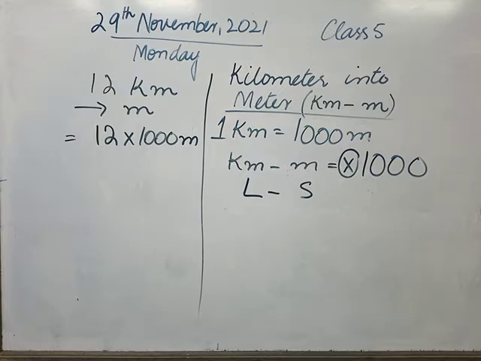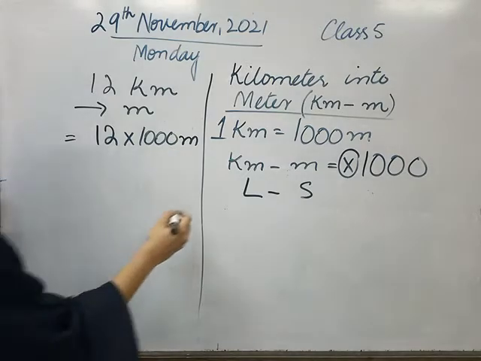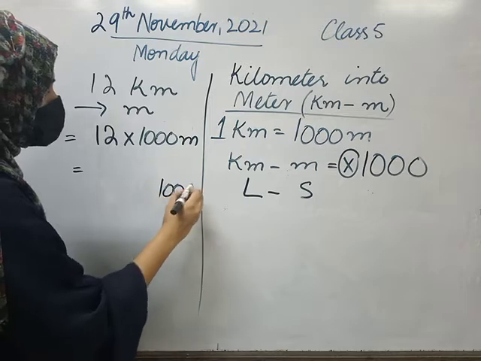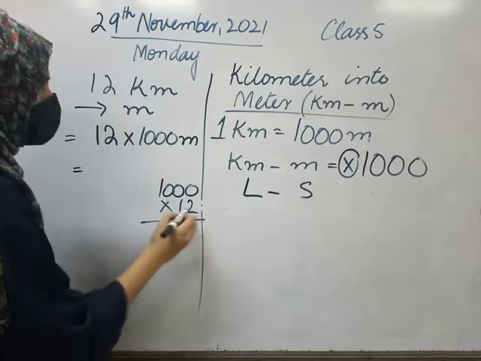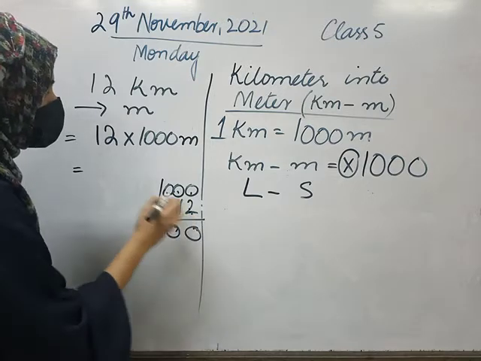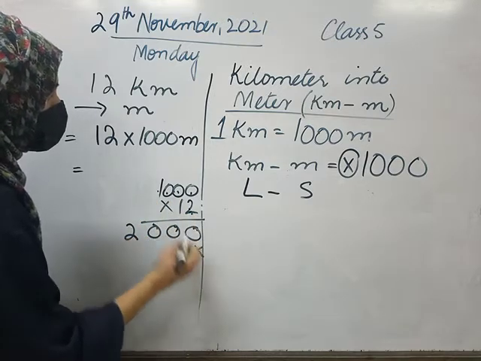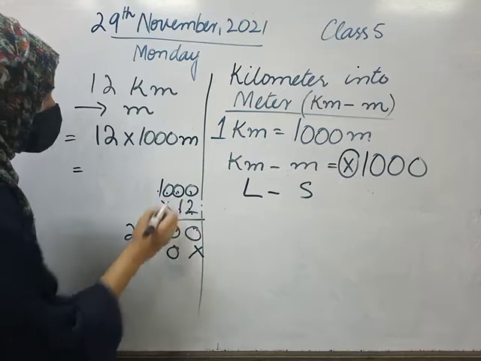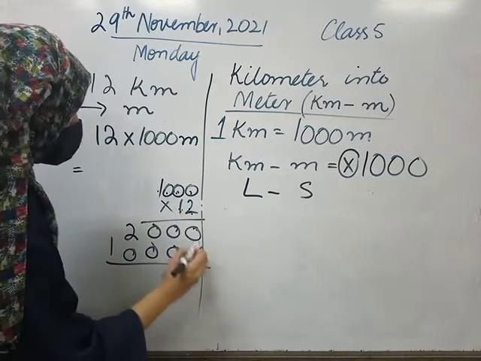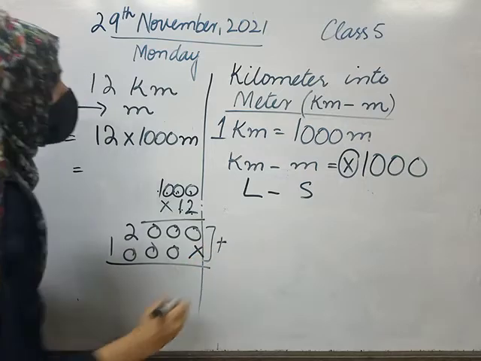Clear? Now I am going to solve it. 1000 multiply by 12. 2 times 0, 2 times 0, 2 times 0, 1 times 2. Again 1 times 0, 1 times 0, 1 times 0 and 1 times 1. So in the end class we will add it.